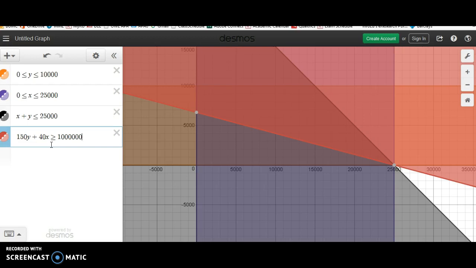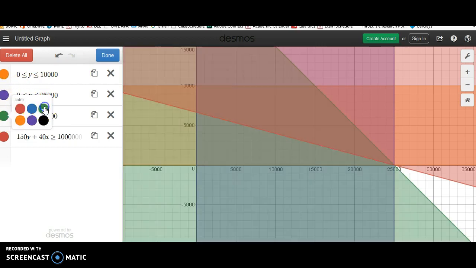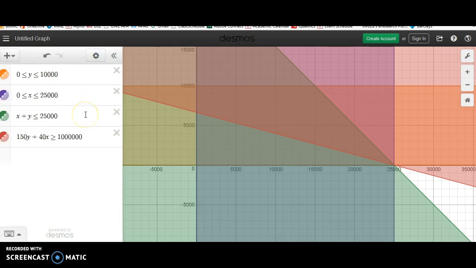So then the question is, now that I've graphed it, where do I actually have a region that satisfies these conditions? I have to think about where all 4 colors are. If I'm having trouble seeing a color, I can always change it by clicking that edit and then changing it. So maybe this is just too bright. I'm going to go to green to make it a little easier to see the colors. I could change anything else I wanted to, but I'll leave it at those. So I get 6 colors to start with.